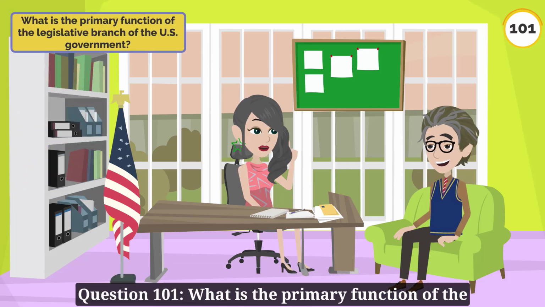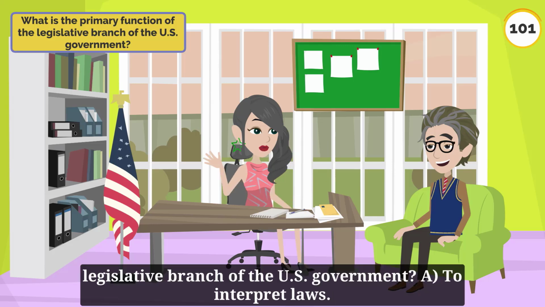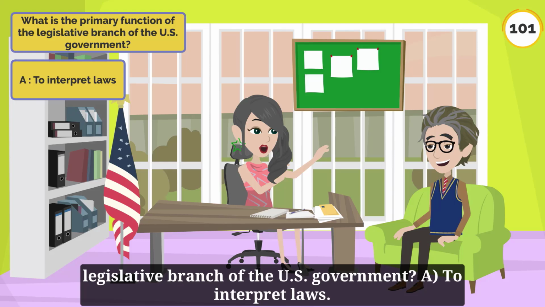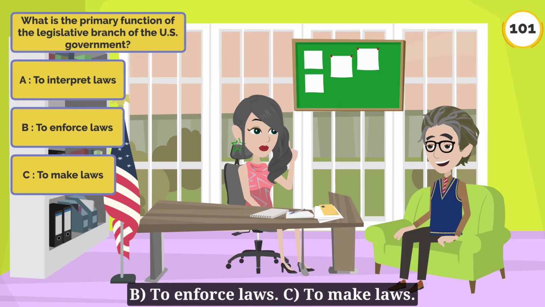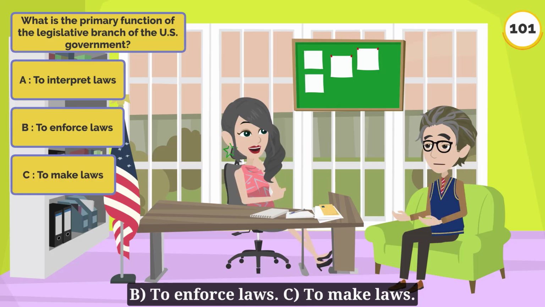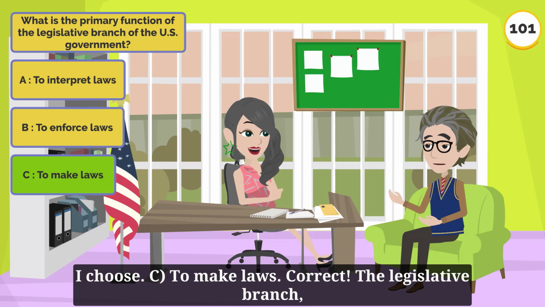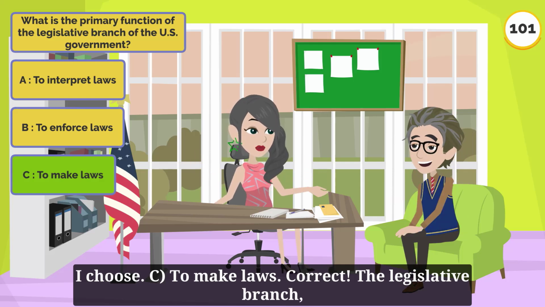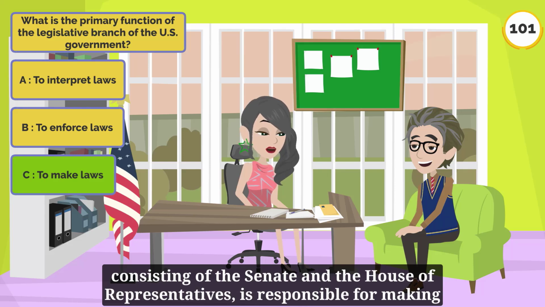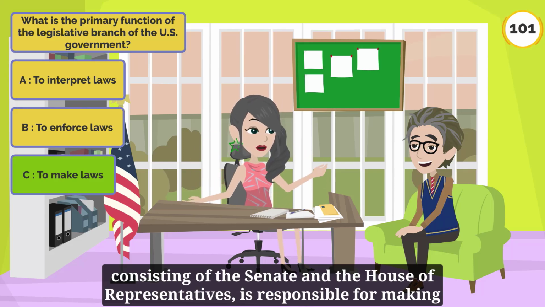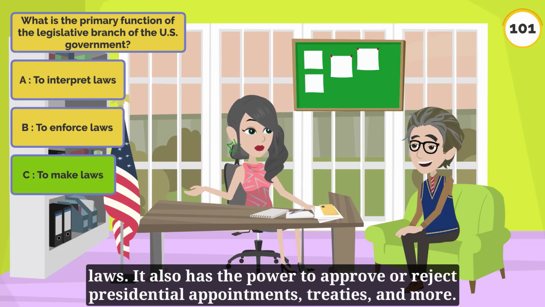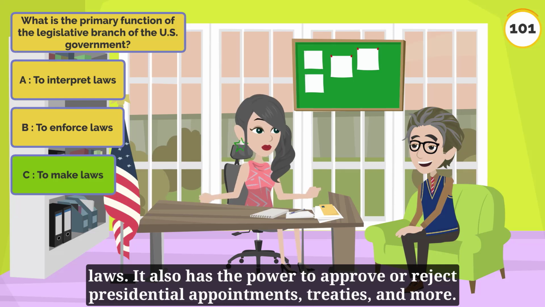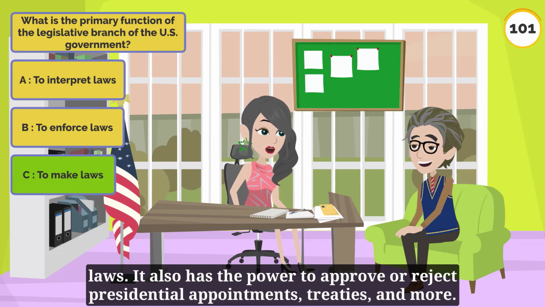Question 101. What is the primary function of the legislative branch of the U.S. government? A. To interpret laws. B. To enforce laws. C. To make laws. I choose C. To make laws. Correct. The legislative branch, consisting of the Senate and the House of Representatives, is responsible for making laws. It also has the power to approve or reject presidential appointments, treaties, and more.